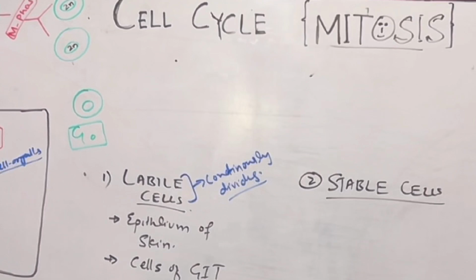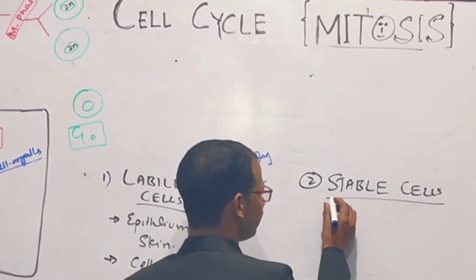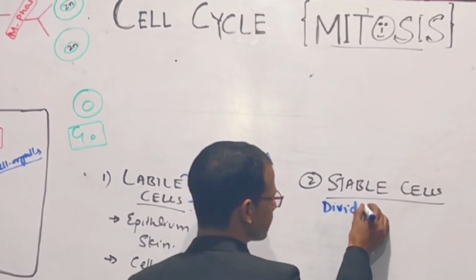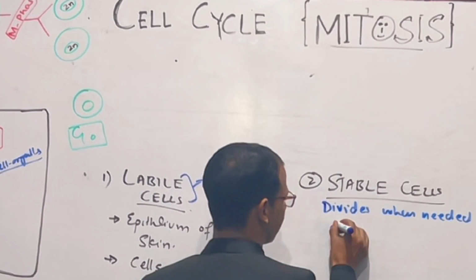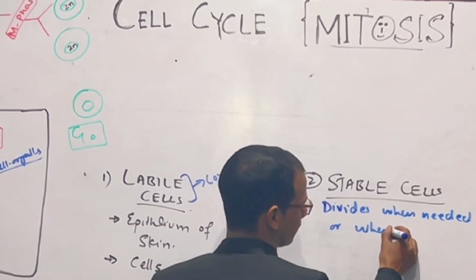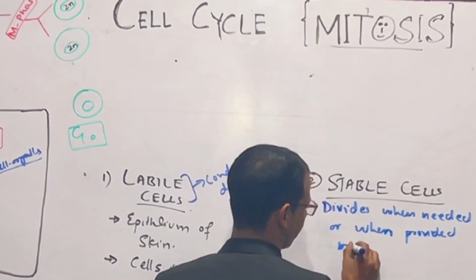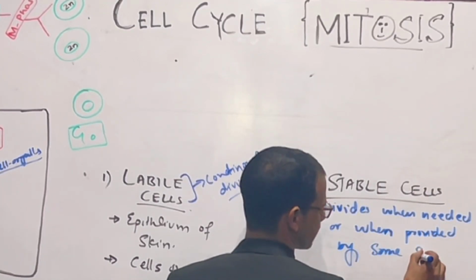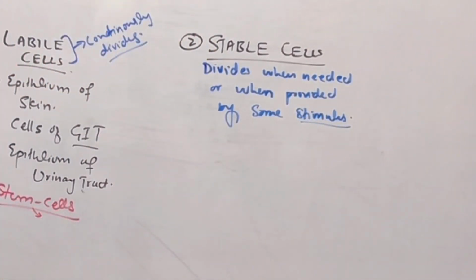For example, hepatocytes: stable cells divide when needed, or when there is some stimulus threshold, right?